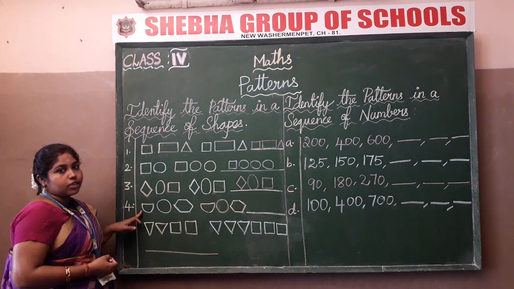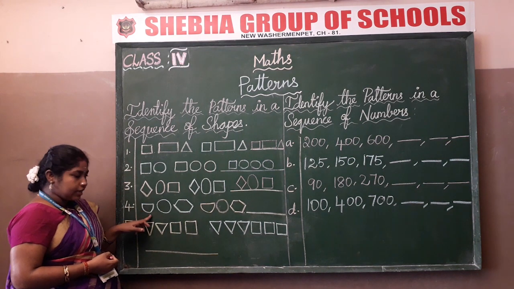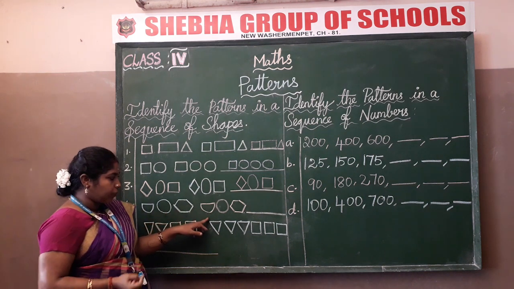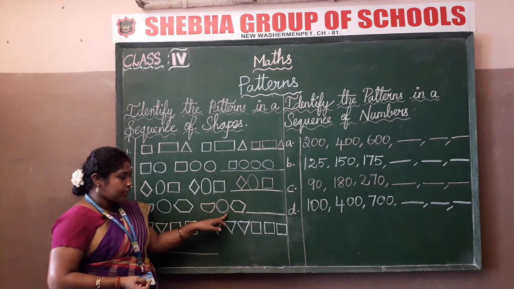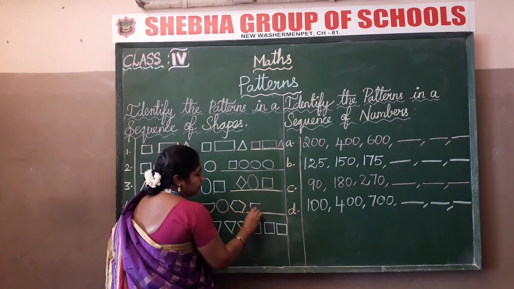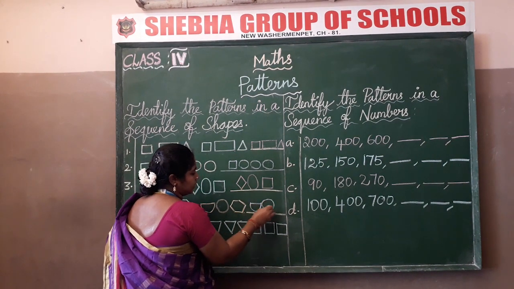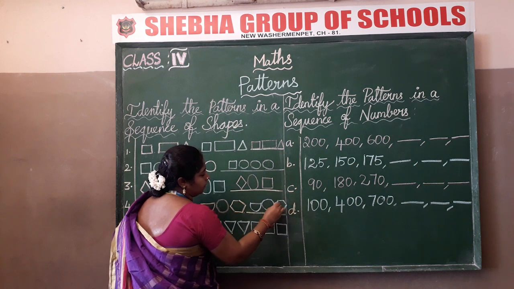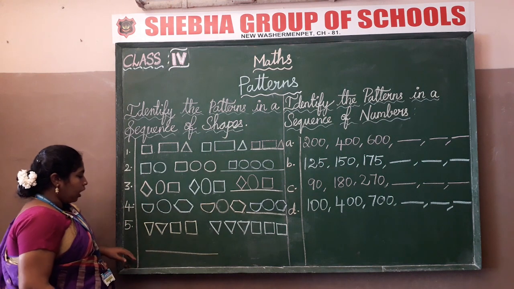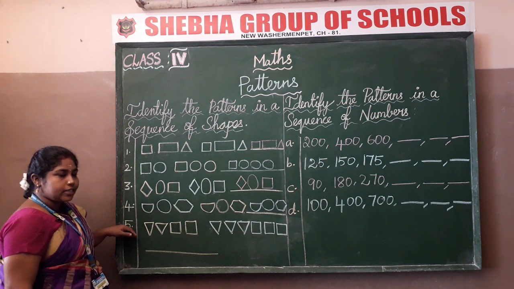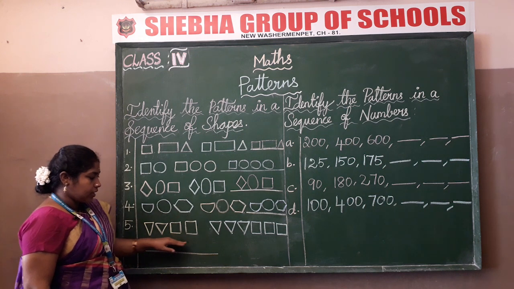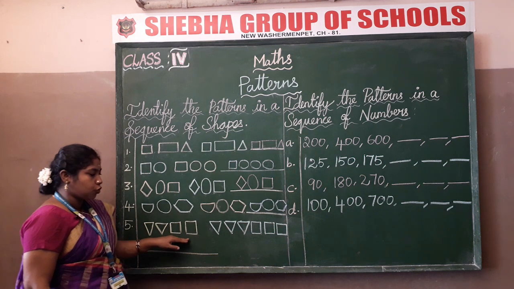Now the fourth one, observe the pattern, children. Semicircle, circle, hexagon. Again the shapes are repeating: semicircle, circle, hexagon. What will be the answer, children? Semicircle, circle and hexagon. The patterns are repeating. Now the fifth one, can you guess? The inverted triangle and two squares. Inverted triangle followed by two squares.